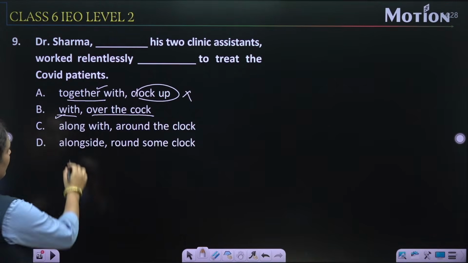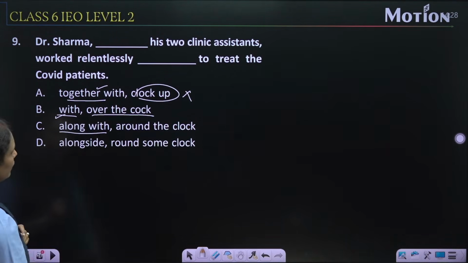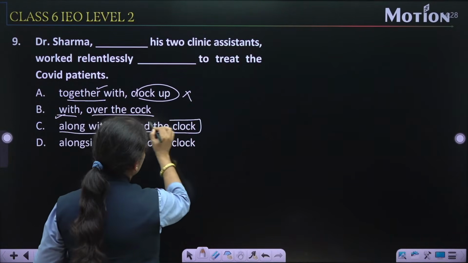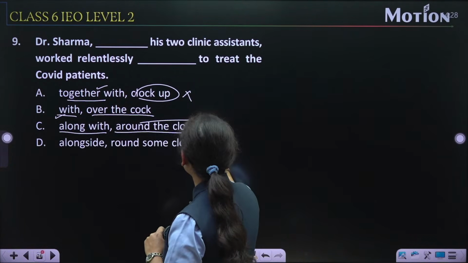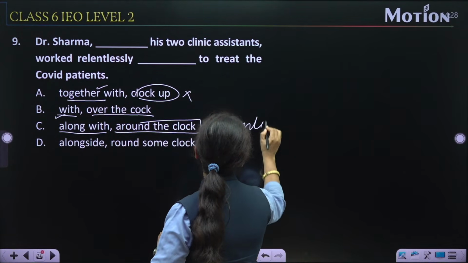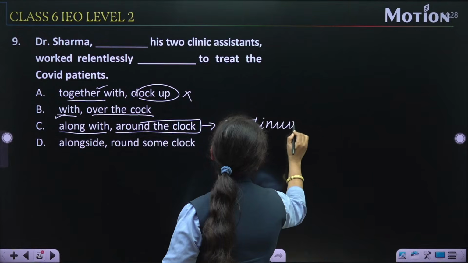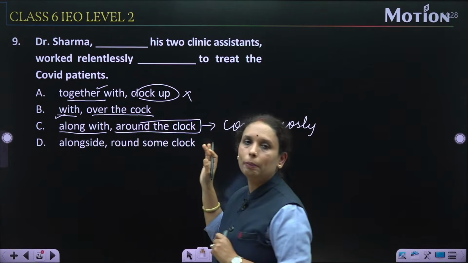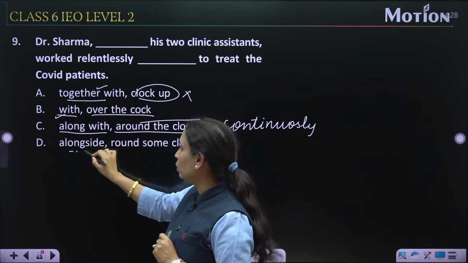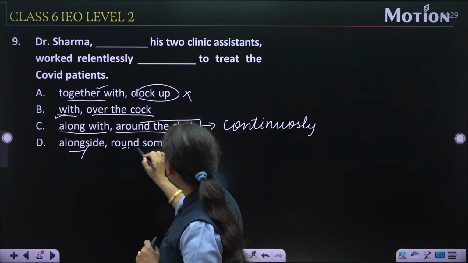Along with this is the most appropriate thing according to me. And around the clock, yes, around the clock is the correct idiom. Around the clock means continuously, without stopping. So along with, around the clock, alongside no, and round some clock.